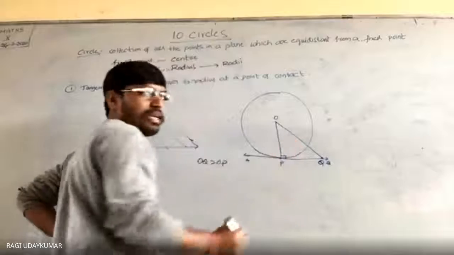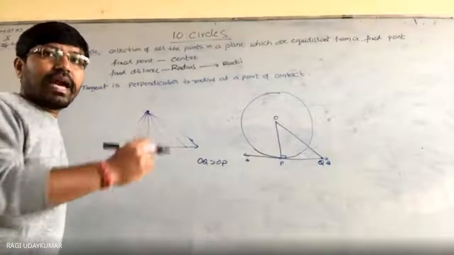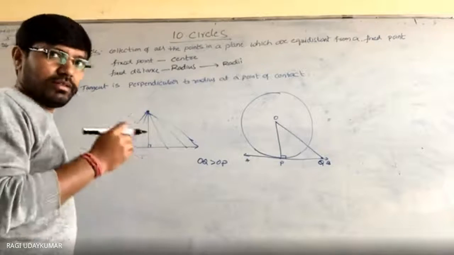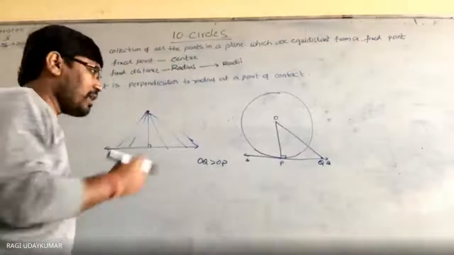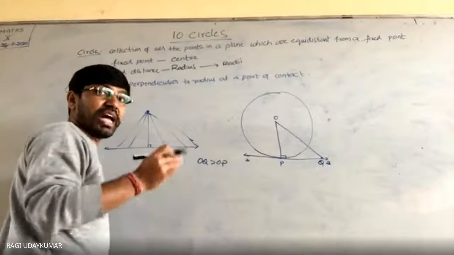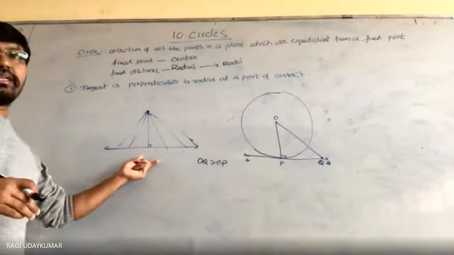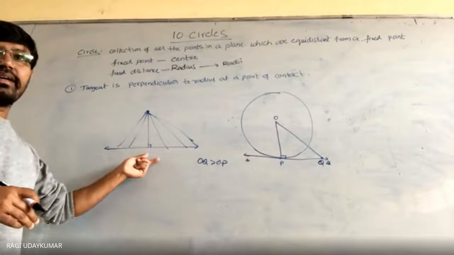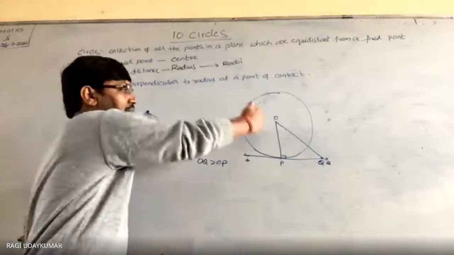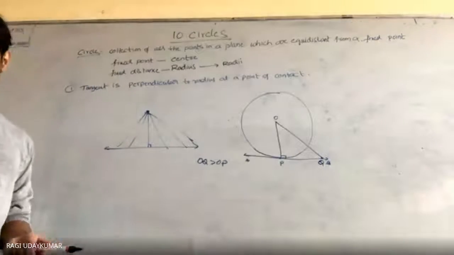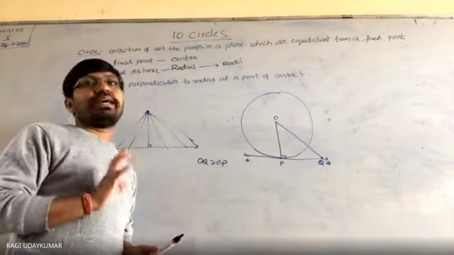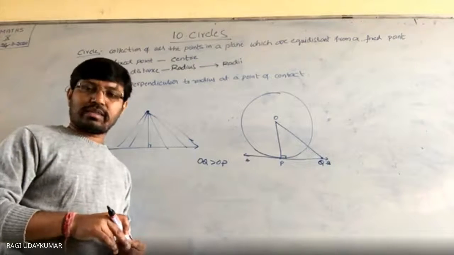Like that, any point you take on the tangent AB other than P, OP is the shortest one. So the shortest one will be perpendicular as per this convention. Then you can say that the shortest one is perpendicular to the line. So this is perpendicular. It is just simple, there is no proof here. Simply you can say that it is perpendicular to the tangent. Okay? समझ में आया?